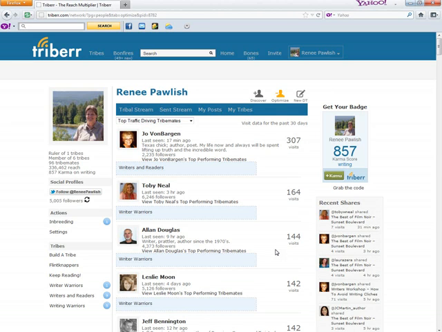Triberr is all about give and take. I go in and I tweet pretty much everything unless it's something that I just don't feel like my followers are going to relate to. And certainly you can keep that in mind. If a tribe doesn't seem to be quite a fit for you and your Twitter followers, you might look to join somebody else. And again, you can do that with this Discover button here. So, a few extra little tips to keep in mind.